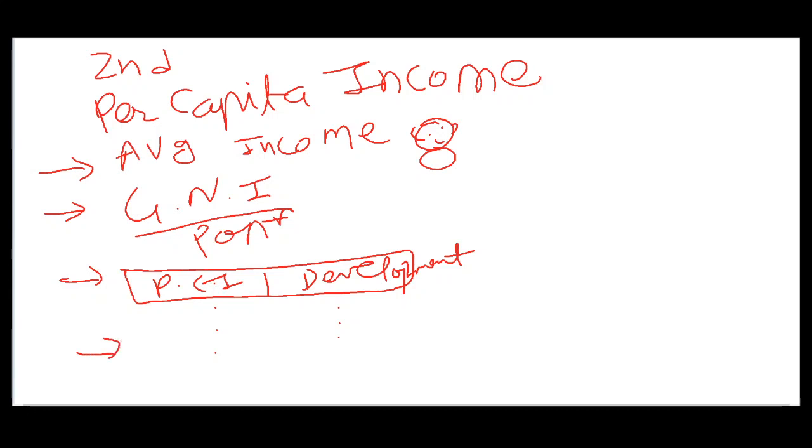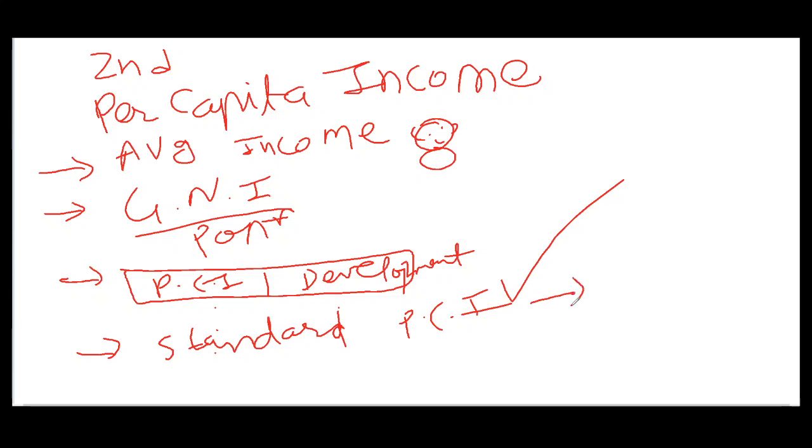Then we learned that the standard of living of people is the only real development. If per capita income is showing the standard of living, then per capita income is the best indicator, and the United Nations organization also recommended that per capita income is the best indicator as compared to national income. When comparing national income and per capita income as indicators, you can say that per capita income is the best indicator.